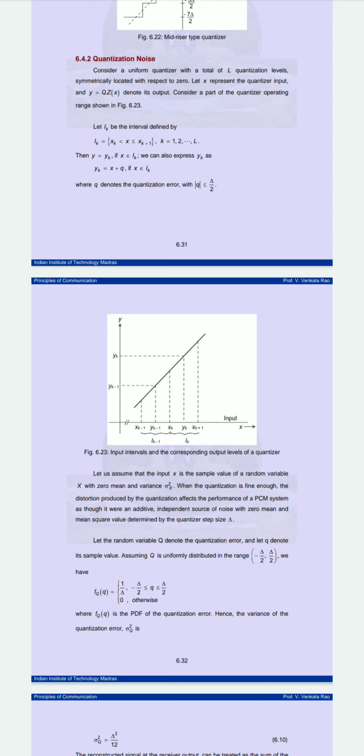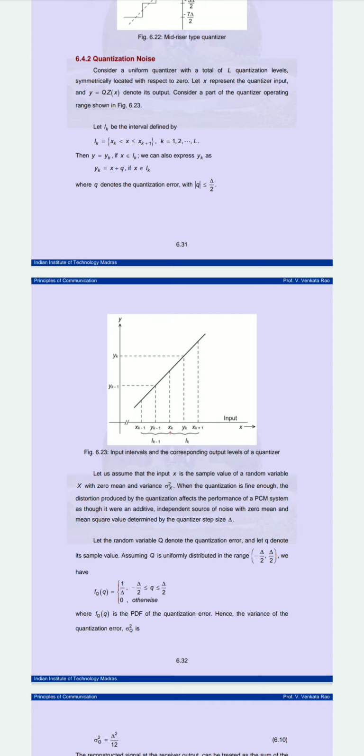Mean and variance are terms you have seen in mathematics. If we take the average, we call it the mean. So the input is a sample value of x with 0 mean, and we denote the variance by sigma x square.